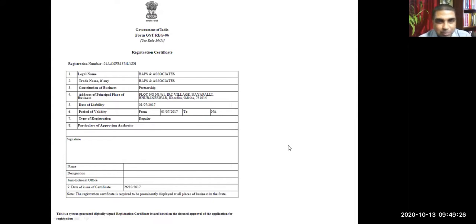In this particular certificate, can you tell me what is the GSTIN? Is it mentioned? Yes, sir. So 21AANFB1373L1ZH. Okay, if you have a look minutely, this is the registration number.